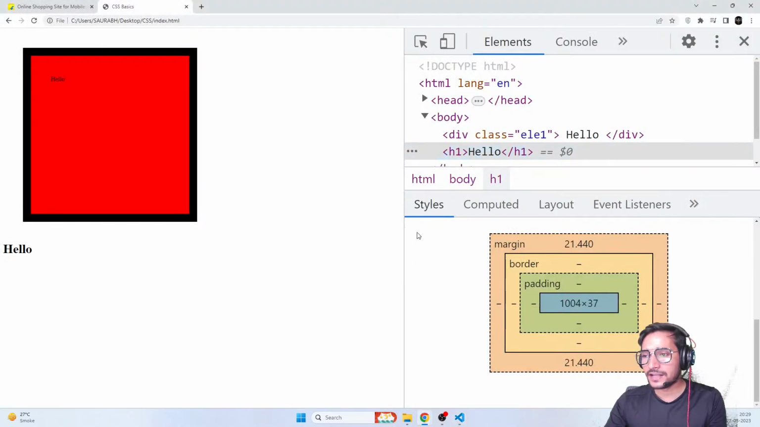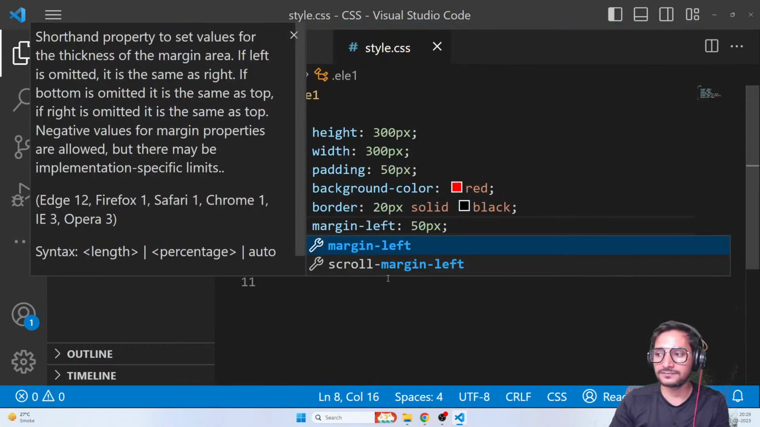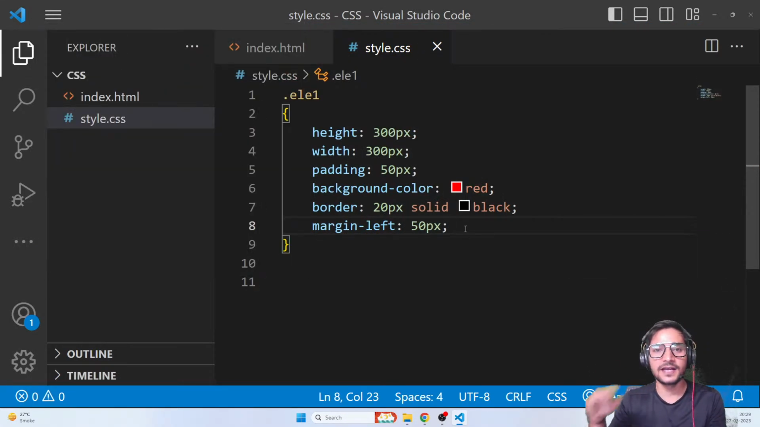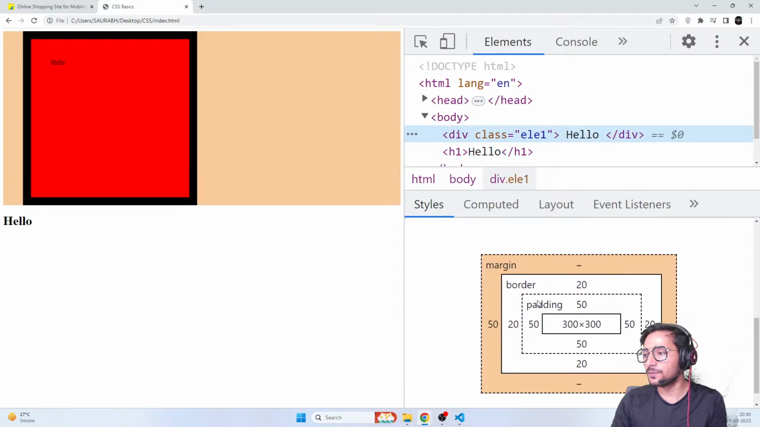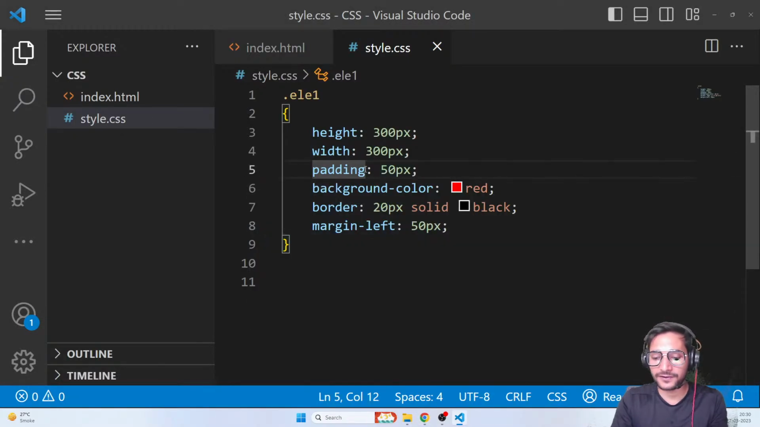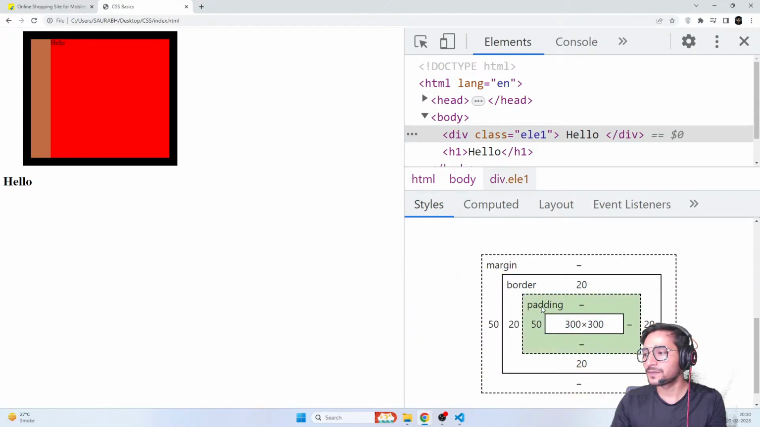Before removing things, let me show you that if I just give margin 50 pixel, that means I'm asking for applying margin on all the sides. But if I want, I can also just do margin-left, that means margin will be only added on the left side of the element. So here we go. See that? Now there's nothing on top, nothing on bottom, only on the left side. If I simply say padding-left, now only padding will be applied on the left side. See, padding is only on the left side. There's nothing on the top, nothing on the bottom, nothing on the right.